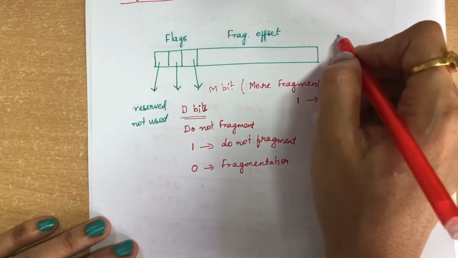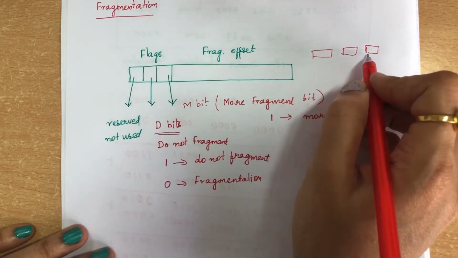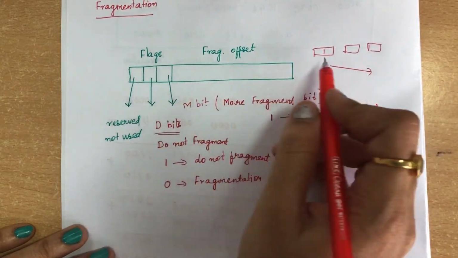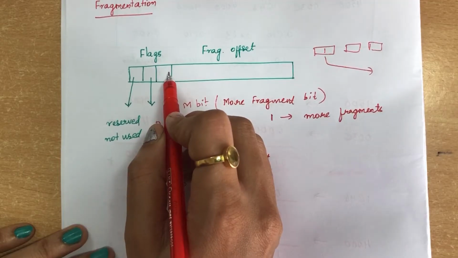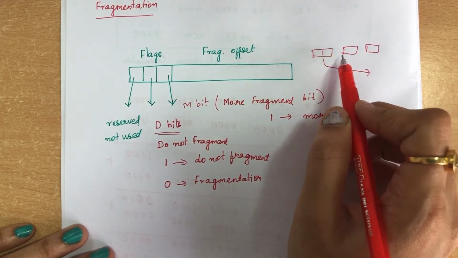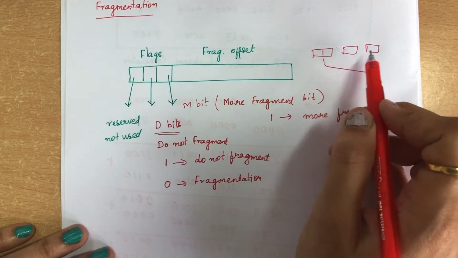Suppose you have fragmented the data into 3 fragments and you are sending the first fragment, and in that you will be setting this value to 1. That means still more fragments are there. So the receiver will think that it is not the last fragment, still some more fragments are there.